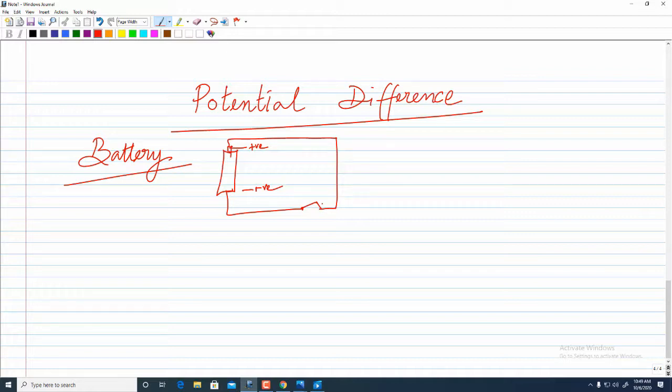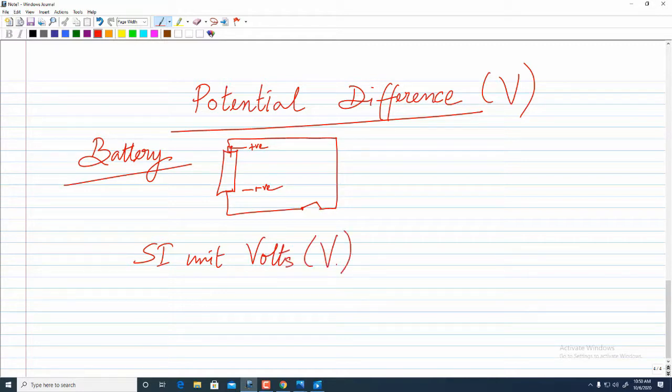Potential difference is represented by the letter V. The SI unit for potential difference is volts, which is also represented by a capital V. The instrument used for measuring the potential difference is the voltmeter, which is always connected in parallel.